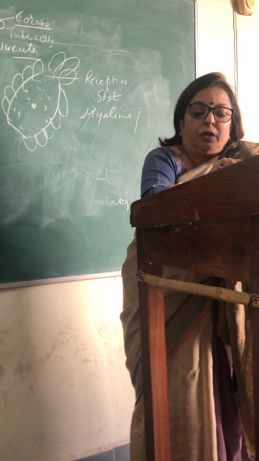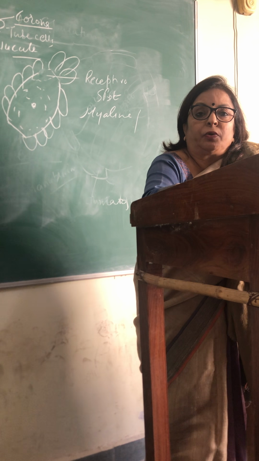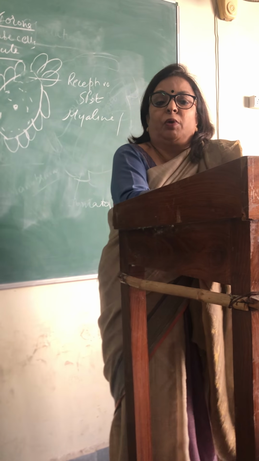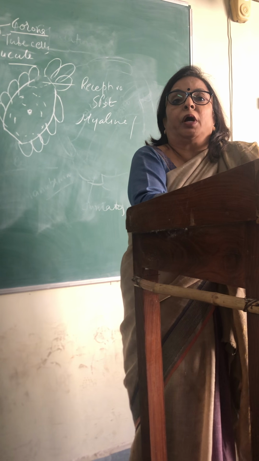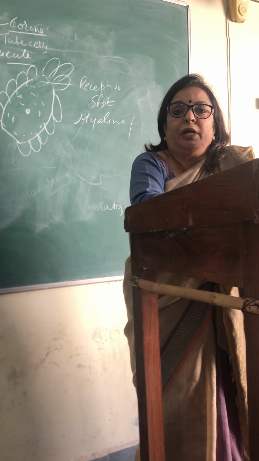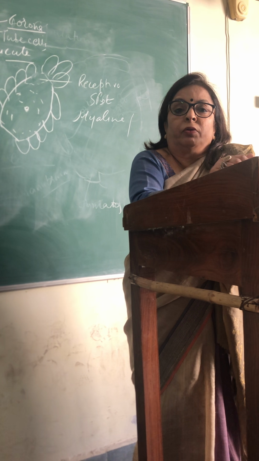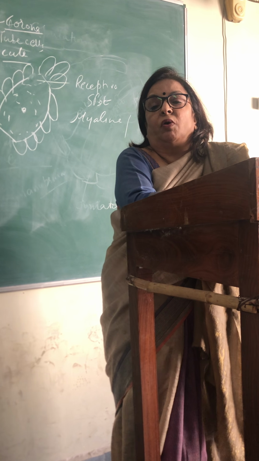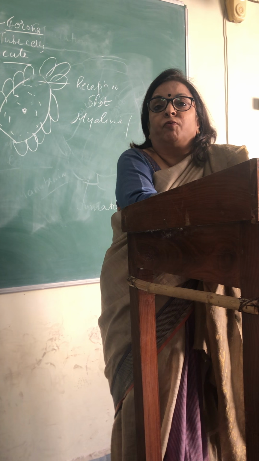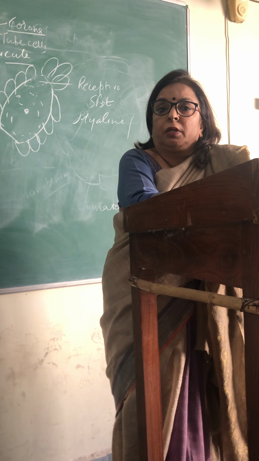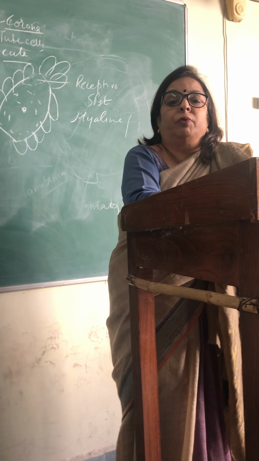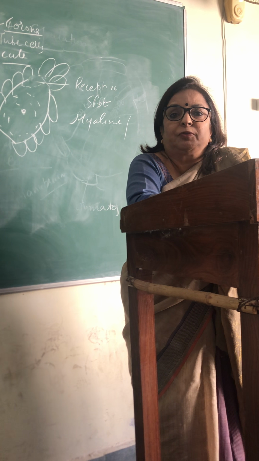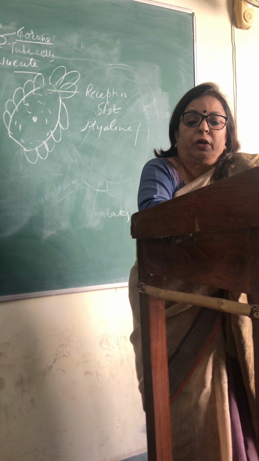At the maturity of the oogonium, like I told you, the tube cells will separate, narrow slits will be formed, which will allow the antherozoids of the male gamete to swim near the oogonium and then penetrate into the wall of the oogonium from the receptive spot. The wall on that area will be dissolved and the male gamete will enter through the receptive spot into the oogonium or the female gamete.